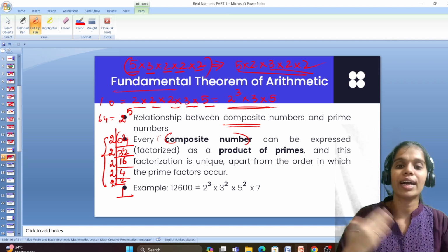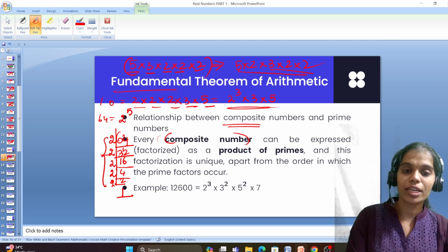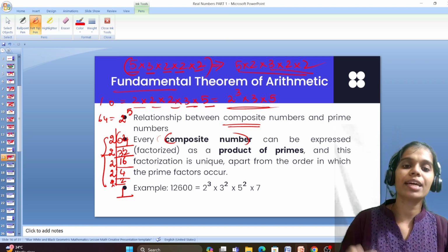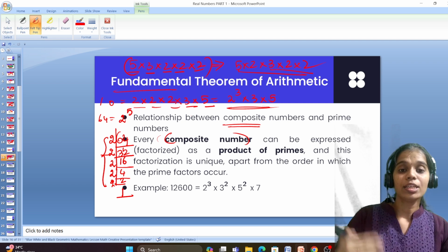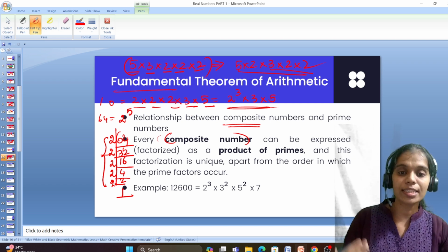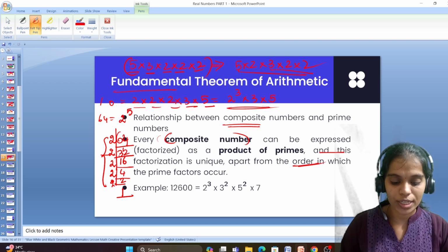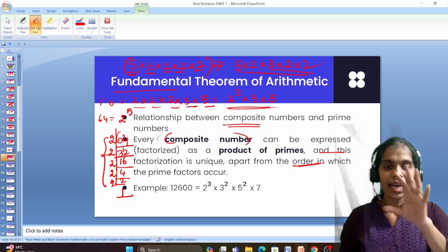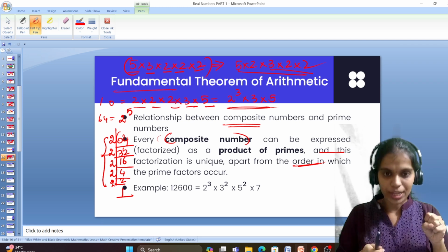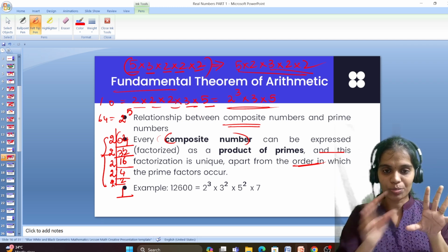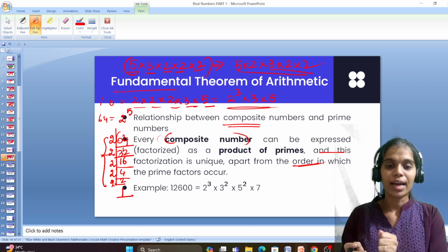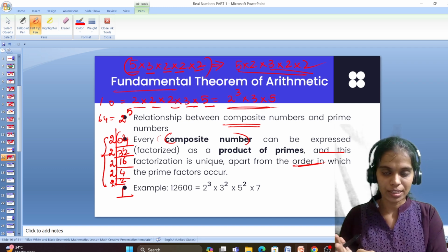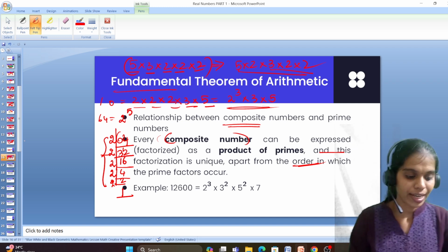Which means every factorization is unique. For 120 I got 2 cube into 3 into 5. For 64 I got 2 power 5. For 100 I will be getting something else. So every time, the factorization is unique, and the order doesn't matter. This is the fundamental theorem. What does the fundamental theorem say? I'm taking a composite number, I'm finding the product of primes, and this prime factorization will be unique. I don't want to consider the order. This is said to be the fundamental theorem of arithmetic.